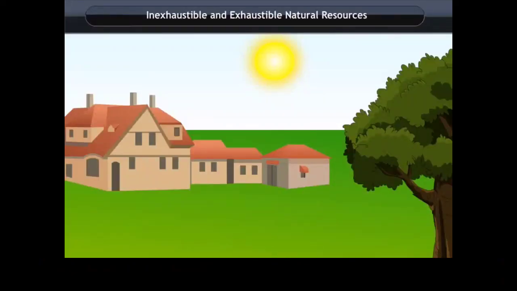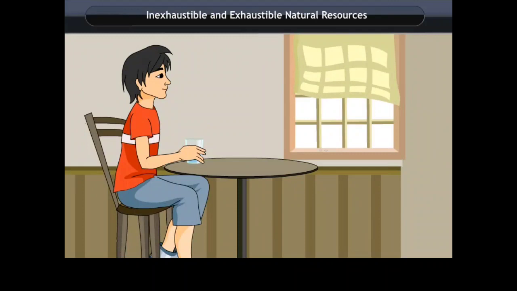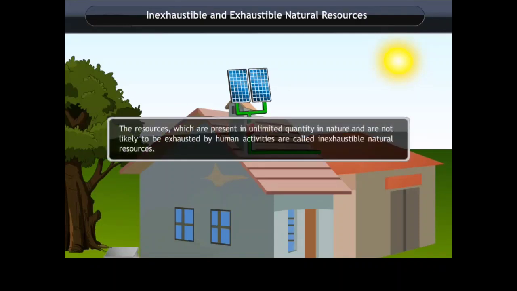Inexhaustible natural resources. You see the sun every day, feel the blowing of air, drink the water, and use solar devices in various activities. You know that these are inexhaustible natural resources. Let us define them: the resources which are present in unlimited quantity in nature and are not likely to be exhausted by human activities are called inexhaustible natural resources.